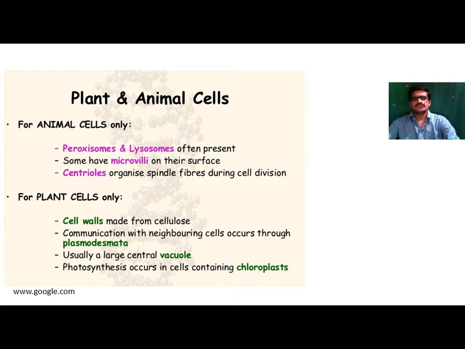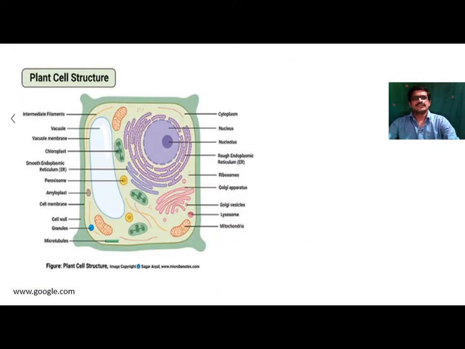So this is about plant cell and animal cell. Then we will see the detailed diagram of this plant cell. In the plant cell there is the presence of a cell wall. The presence of a cell wall is the characteristic feature of the plant cell. This cell wall is absent in the animal cell.